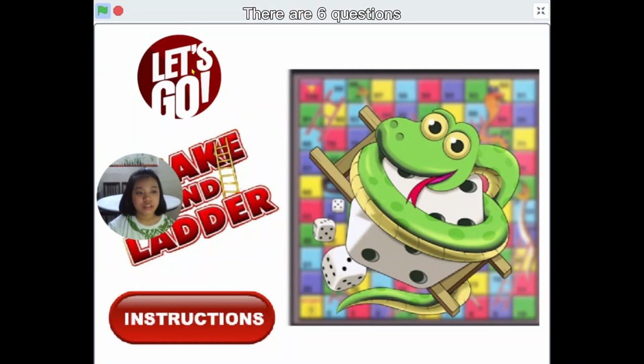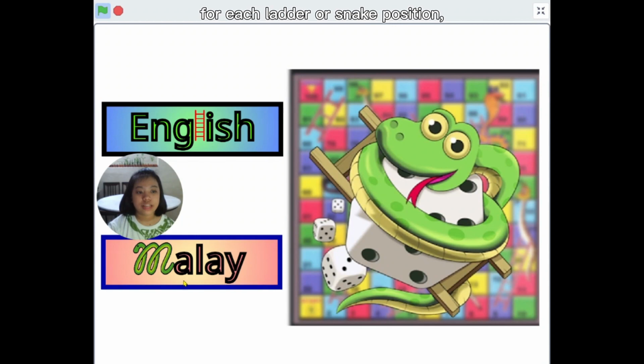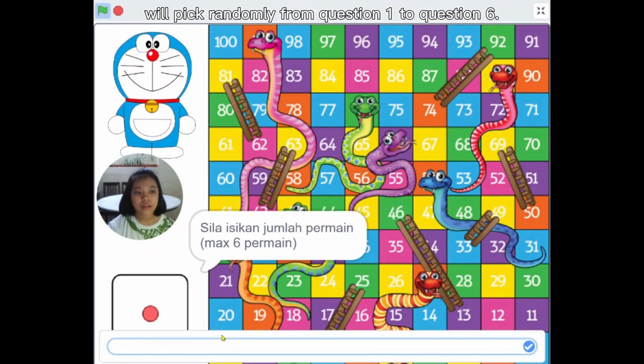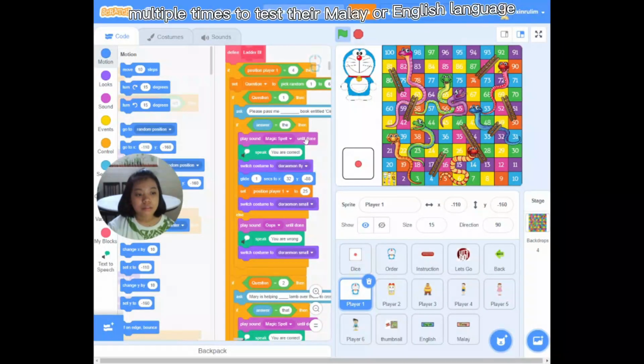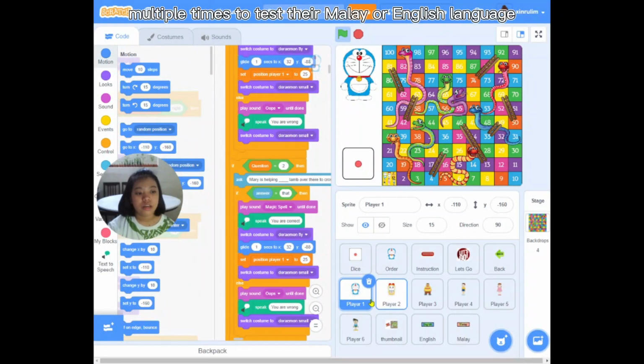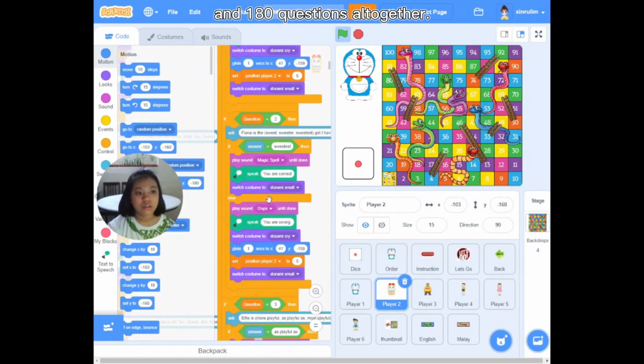There are 6 questions for each ladder or snake position. The system will pick randomly from question 1 to question 6. Players could play multiple times to test their Malay or English language, as there are a total of 90 questions per subject and 180 questions altogether.